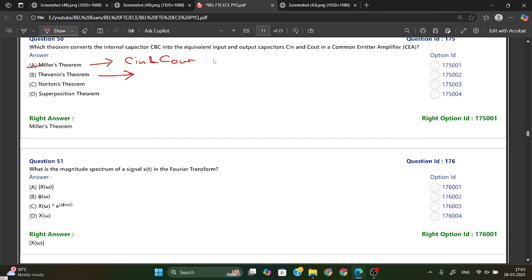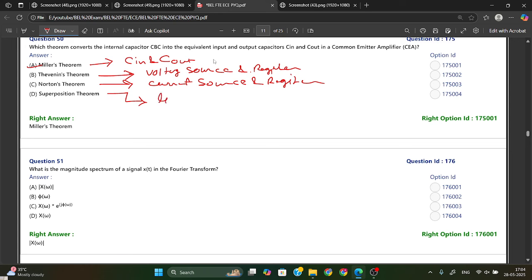If we talk about Thevenin's theorem, it is used for simplification of voltage source and resistor based circuits. Norton's theorem is used for simplification of current source and resistor based circuits. The superposition theorem is used for analyzing linear circuits with multiple sources. Okay, these are the things, and from here the Miller theorem is the answer.